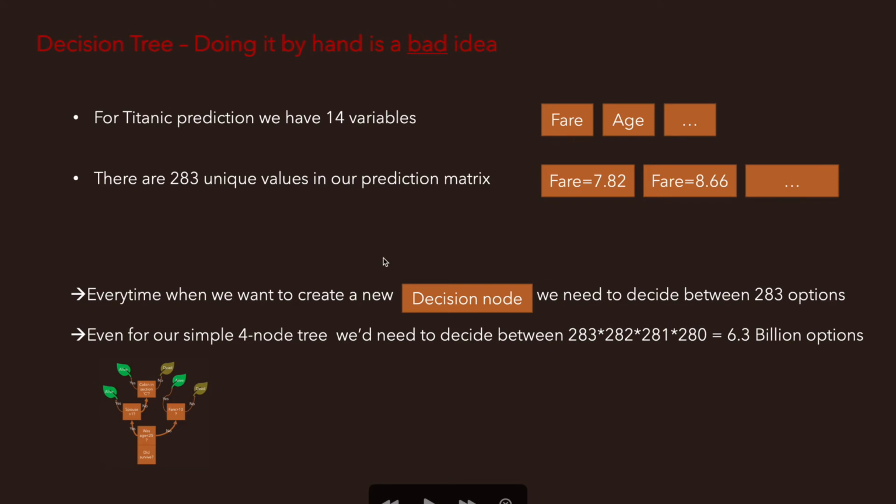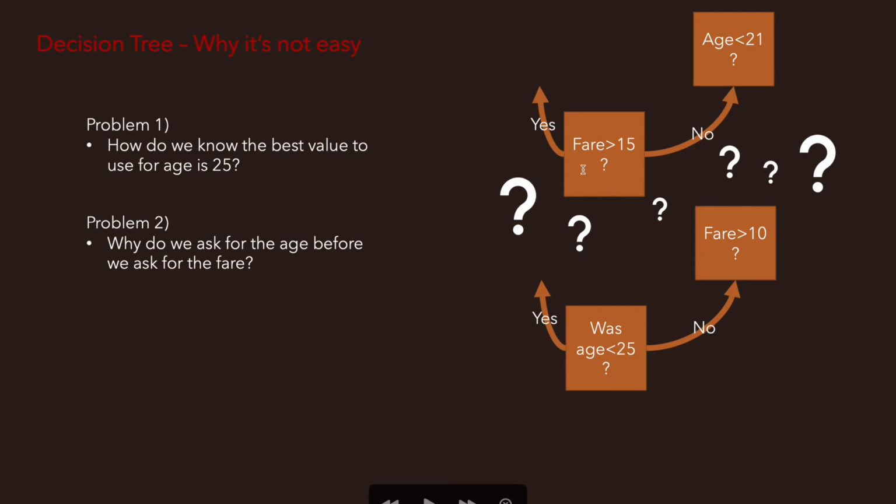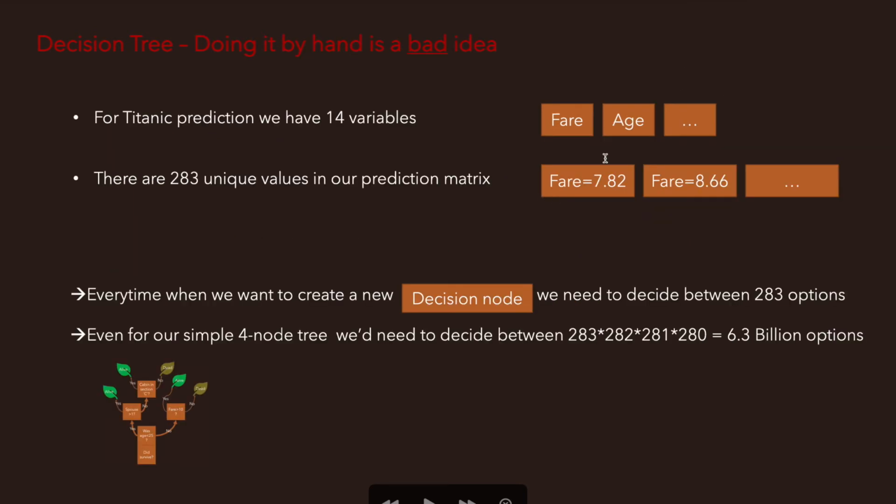So ultimately, if I wanted to build a decision tree that just has 4 of these nodes here, a node is one of these brown boxes, each one is a node. If I wanted to build a tree that has 4 of these nodes, I first have to pick essentially down to one value that is 283 times 282, etc. So I've got 6.3 billion different options.